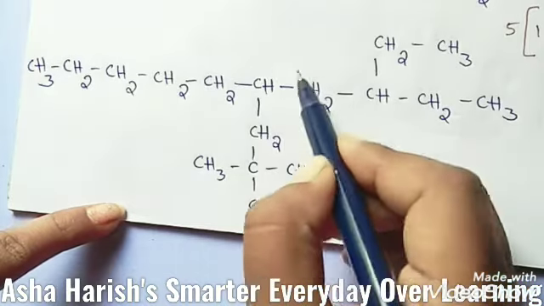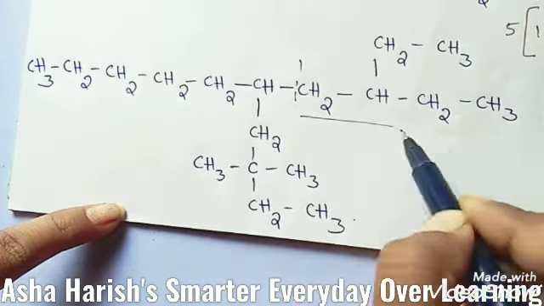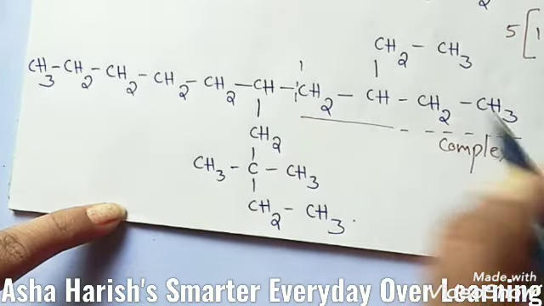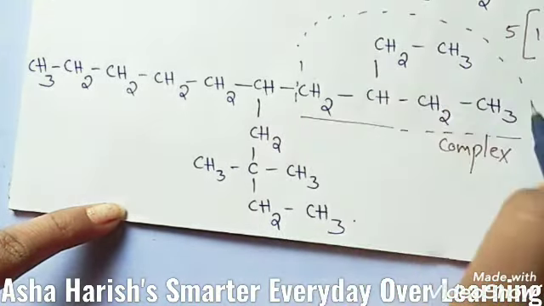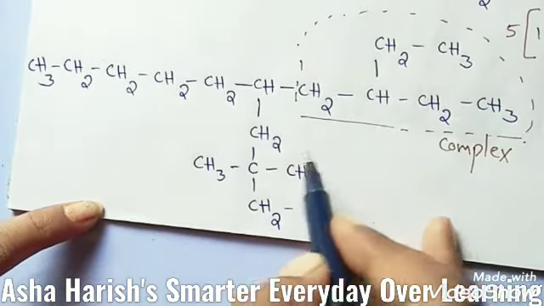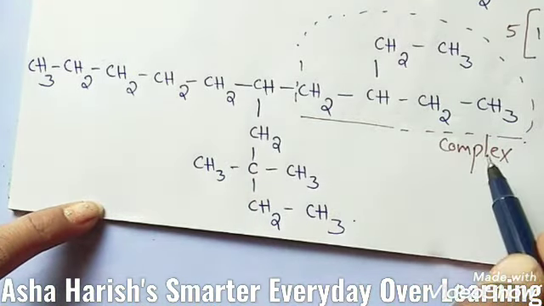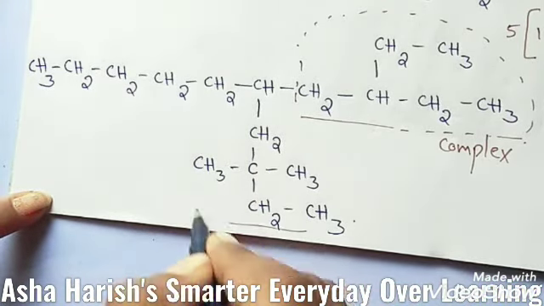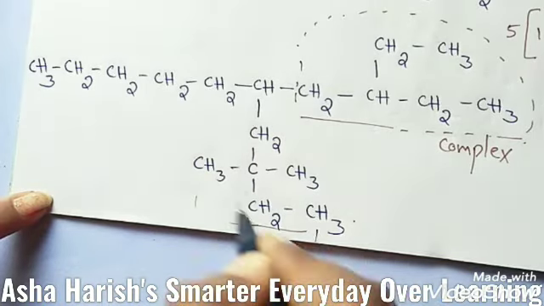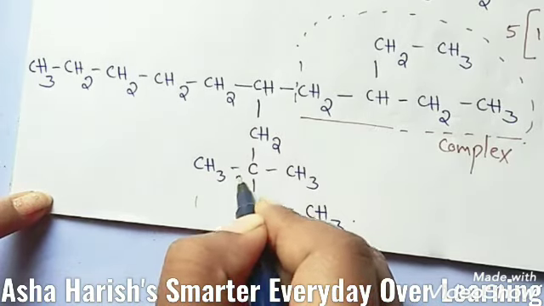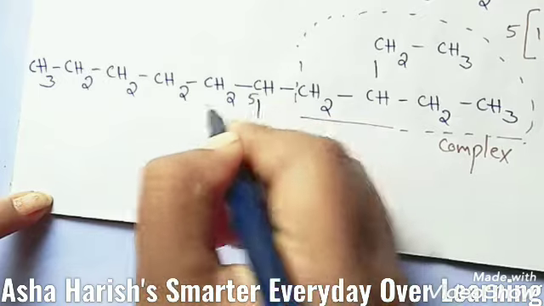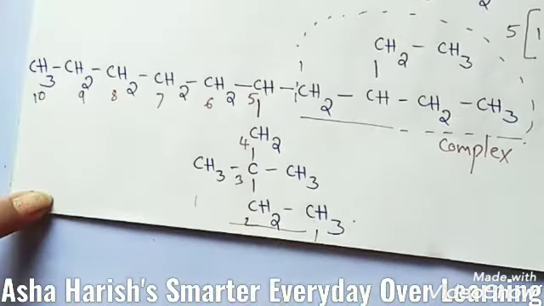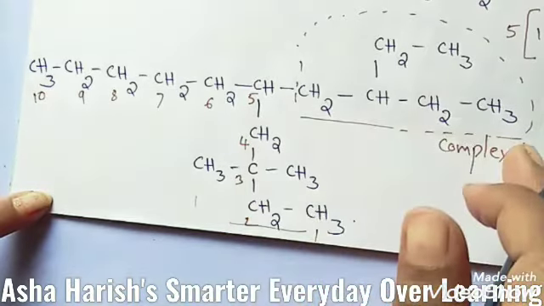For example, if you see here, this is one of the complex substituents, this is completely right. And here students, the next one, this is the complex substituent, and if you give numbering to this carbon like this, 1, 2, 3, 4, 5, 6, 7, 8, 9 and 10. Okay, this is one chain and this is another chain here.